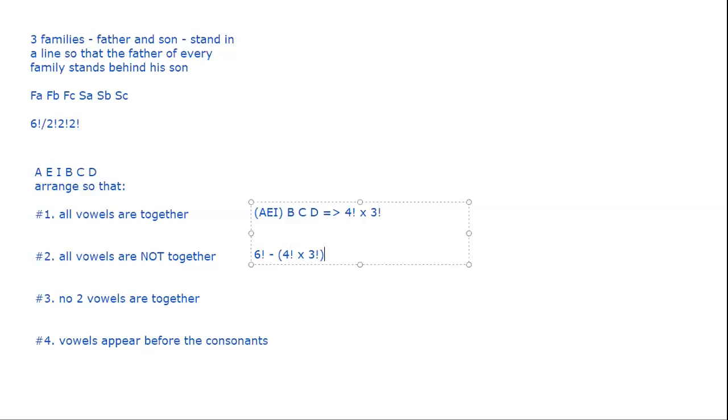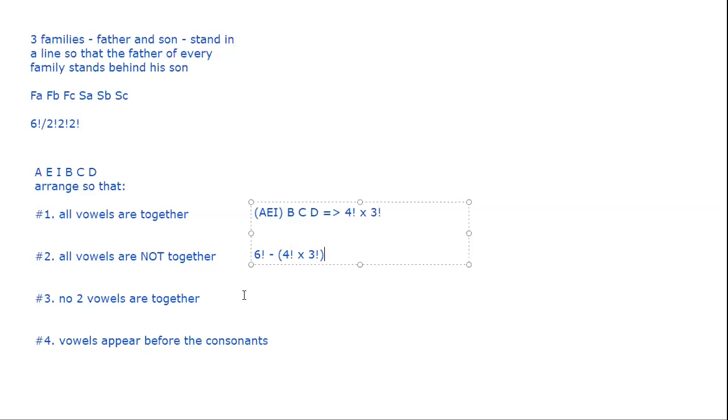Basically, we are going to do total minus two vowels together, minus three vowels together. But two vowels together and three vowels together will have common arrangements. So those will again have to be removed, because you are removing it once with two vowels together, and you're also removing when you are doing three vowels together. So you have double removed it, right? So you have to add it back once. So it makes the thing really very complicated.